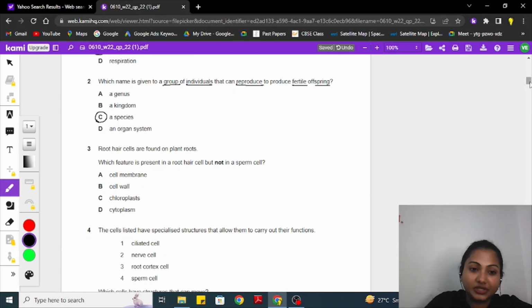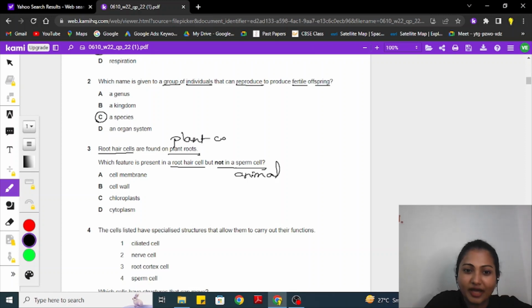Question number 3. Root hair cells which are found in the plant roots. Which feature is present in a root hair cell but not in a sperm cell? So sperm cell is an animal cell and root hair cell is definitely a plant cell. So you have to simply, as per the options, identify and differentiate which are the cell organelles which are present in plant cell, which are present in the animal cell.